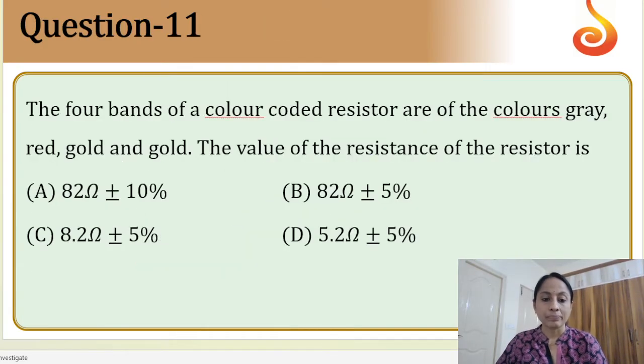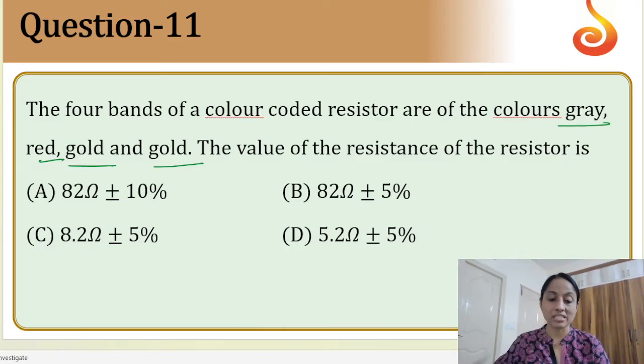Okay, next. 4 bands of color coded resistor are 4 colors: gray, red, gold and gold. So what is the value of resistance?